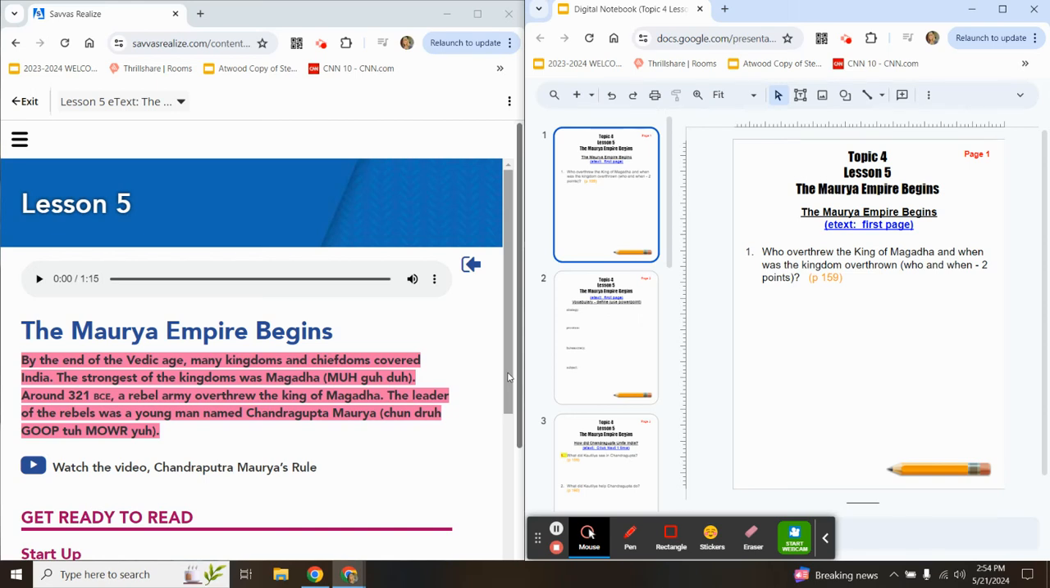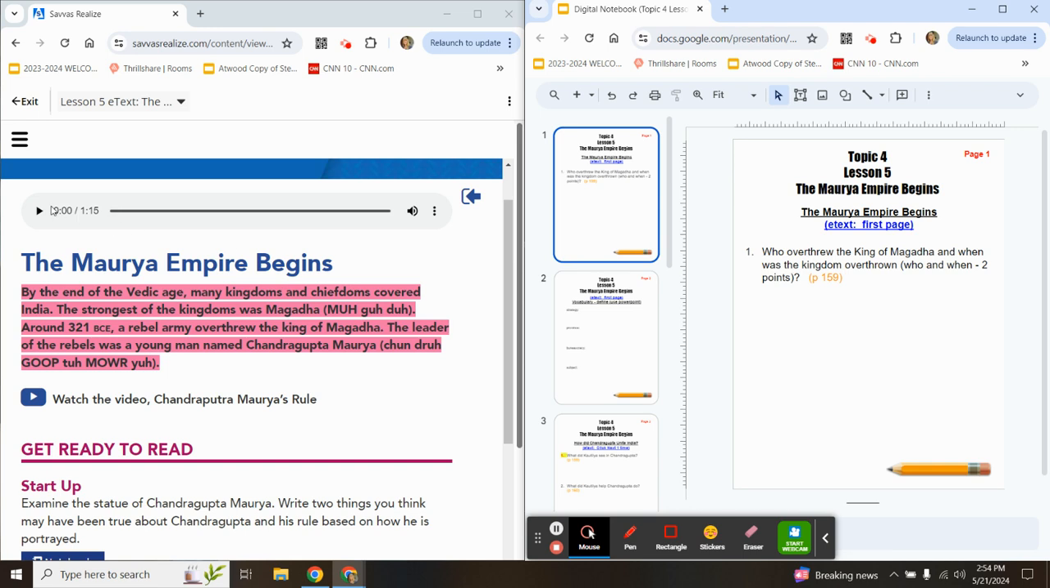We are moving on to topic 4, lesson 5, the Maurya Empire begins. You should have your digital notebook open to page 1, and let's go ahead and begin this lesson. Lesson 5. The Maurya Empire begins.